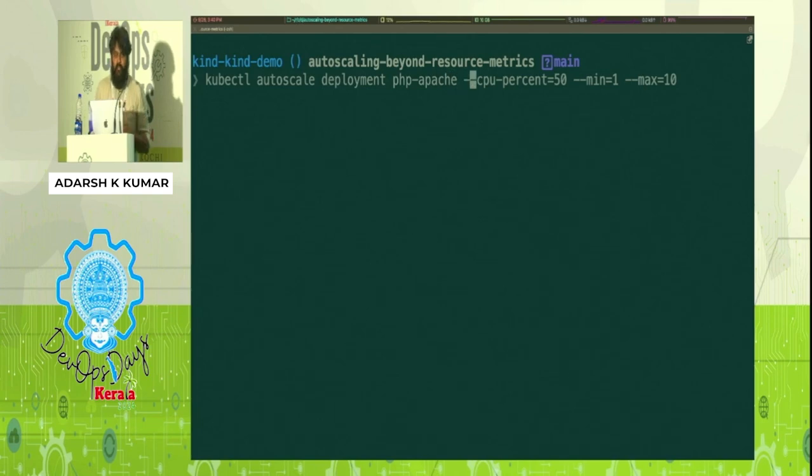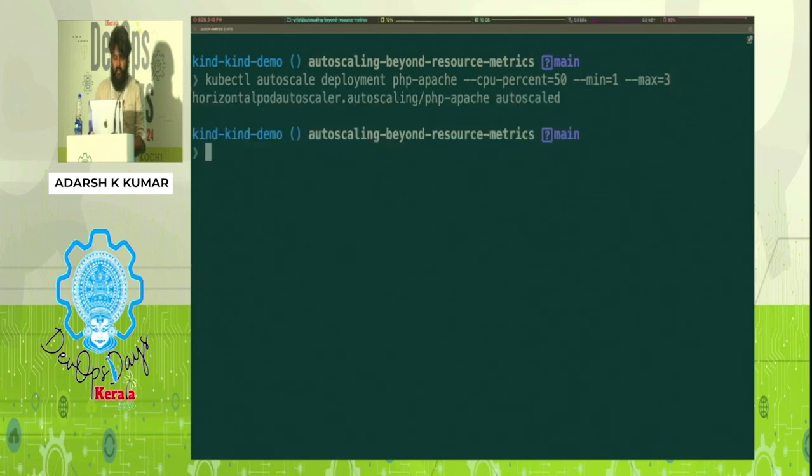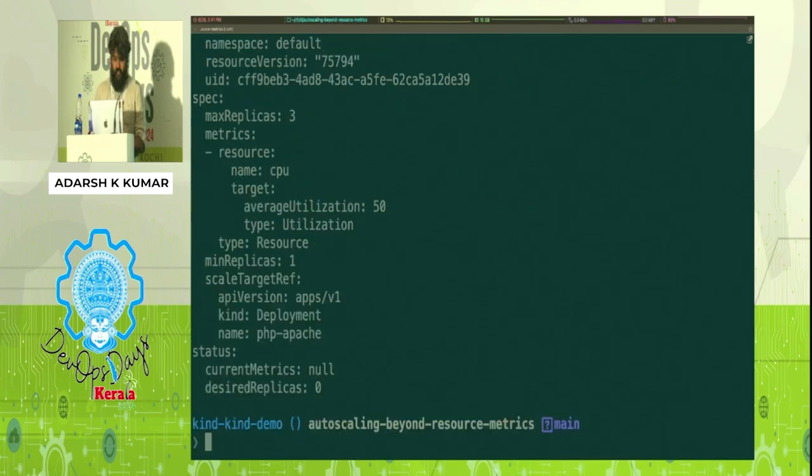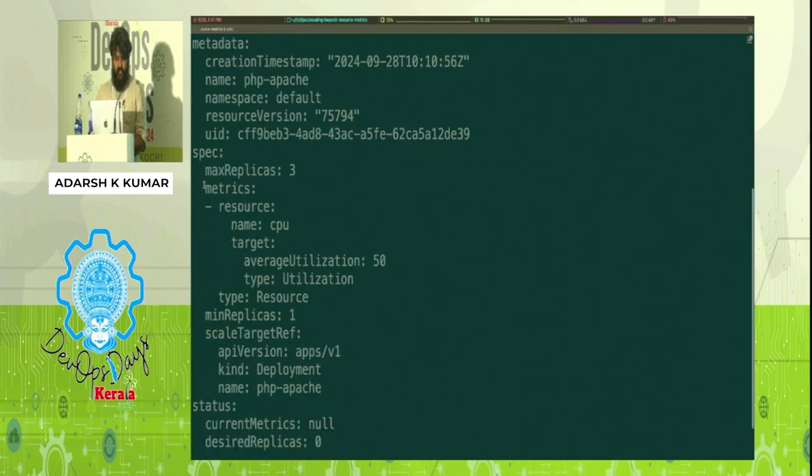We'll never do this in production, by the way. So this is just a demo. So CPU percentage, I'm telling at 50% we'll start scaling. And I want my bounds to be maybe 1 and 3. Now what happened is, if I do kubectl get HPA, I can see my HPA object gets created here. I'll quickly open that up.